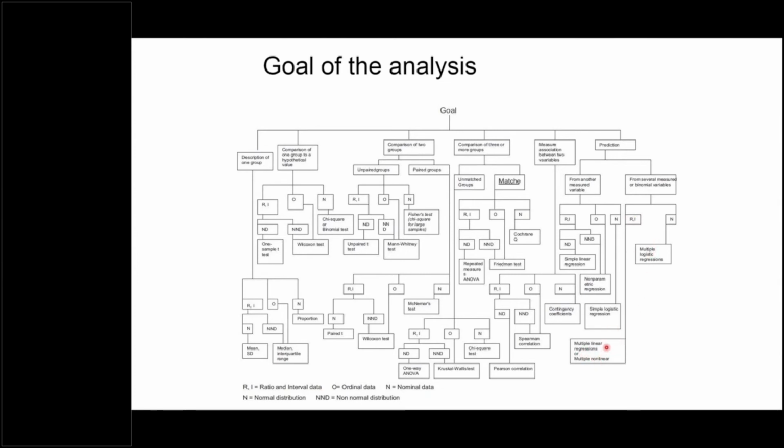So I'm trying to keep it very simple just to make things very clear. I'm not going into details. Once you understand this, then you can go into detail. And if the dependent variable is nominal scale of measurement, and we have various other independent variables based on which we want to predict this event, then we can use multiple logistic regression.